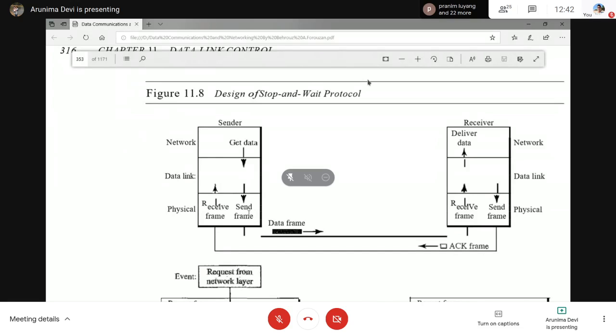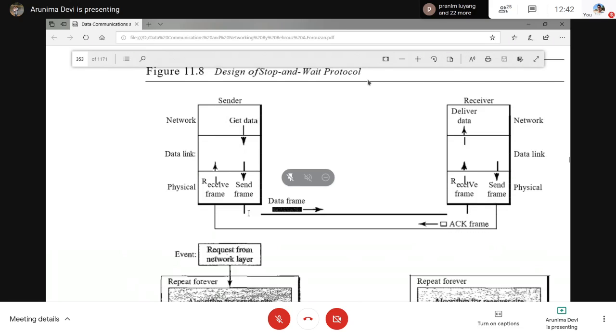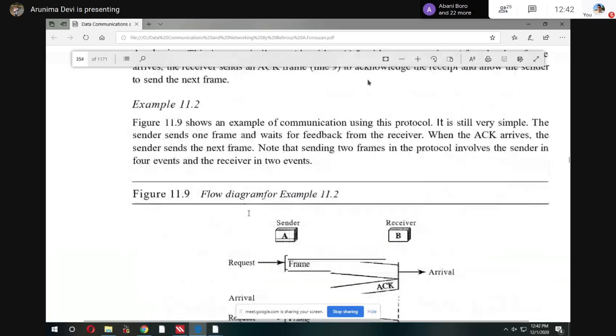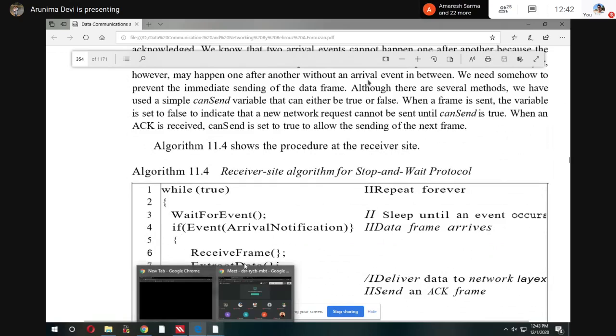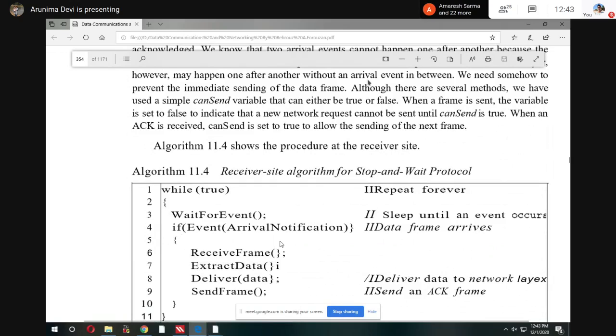Now we proceed to the noisy channel. Now you see what the noisy channel concept is. In the earlier one we had only one condition, while, always true, but here we have one more condition, if. If your acknowledgement is received, then only can they retransmit in stop and wait. Here we have while and if.